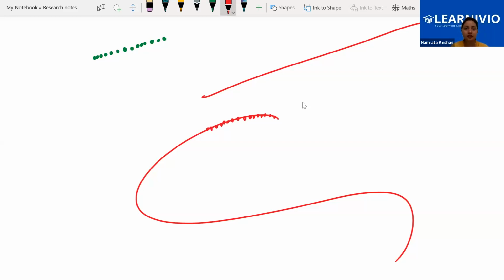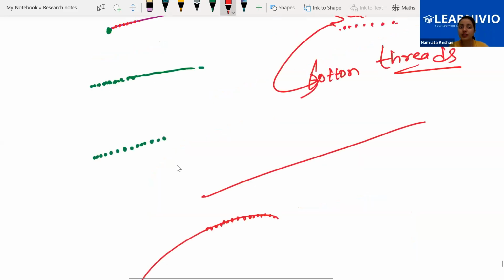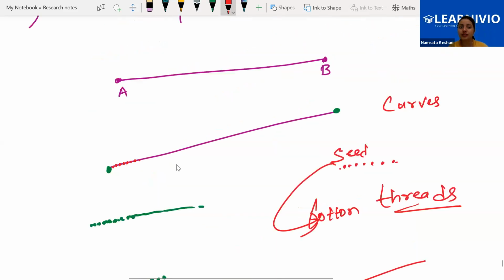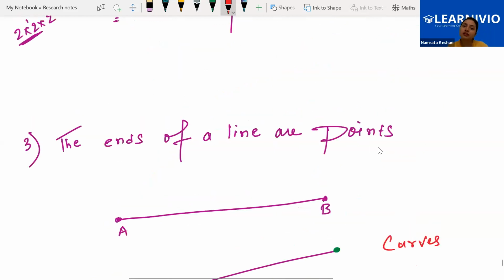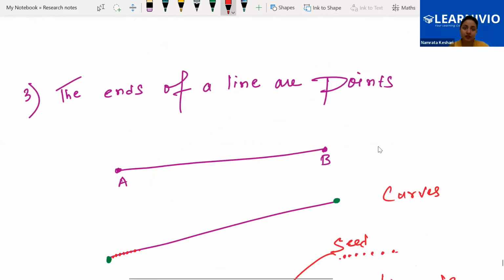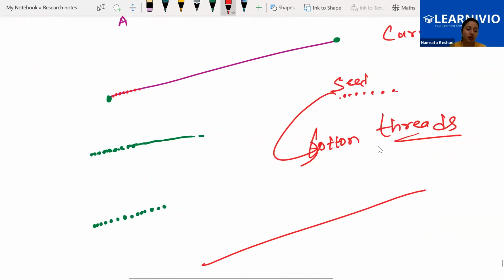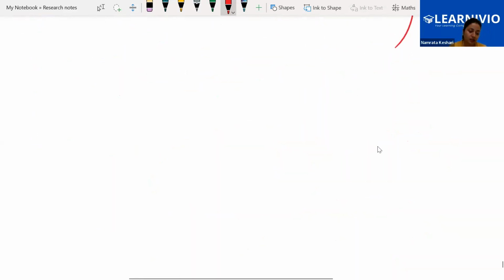Are you understanding? So what was the definition? The ends of a line are points. We must know that a line is completely made with points only, so the end is a point. You will see in future that more definitions are there which will indicate that.